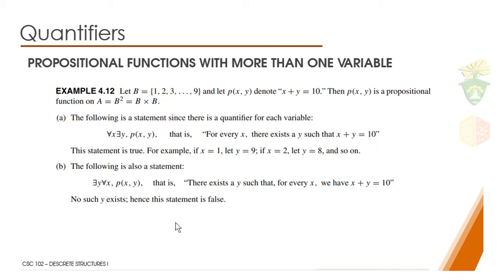Now let's proceed to the next statement. It says here that there exists a y such that for every x we have. So ana siya diri ang ana daw kunoy isa ka y, no, such that kana isa ka y makasatisfy siya sa tanan x, sa tanan value ani. Okay, so para sa inyo sakto siya dili.